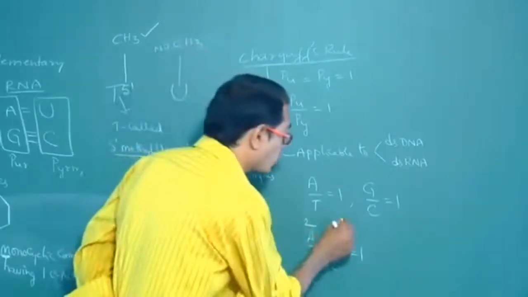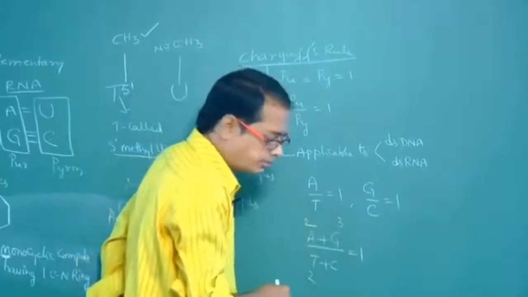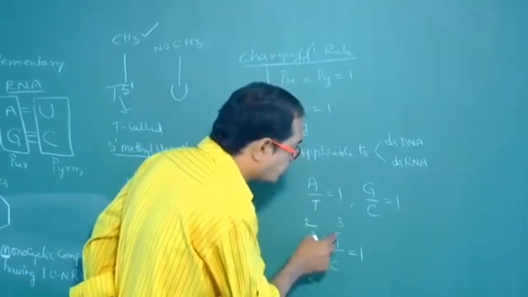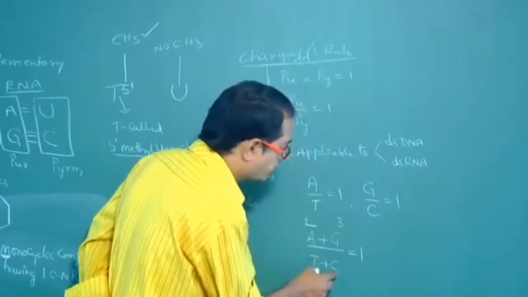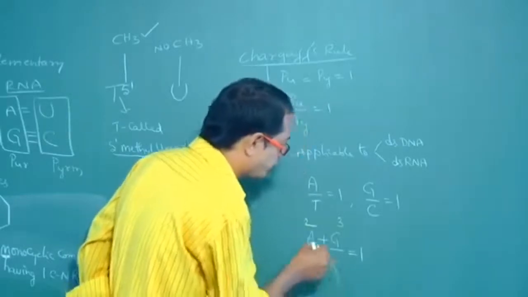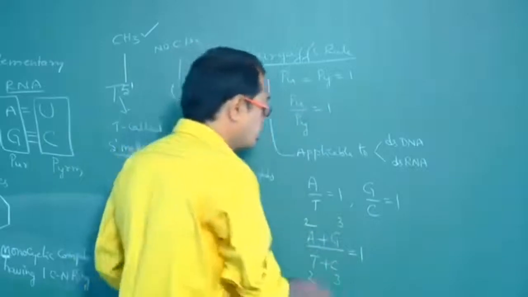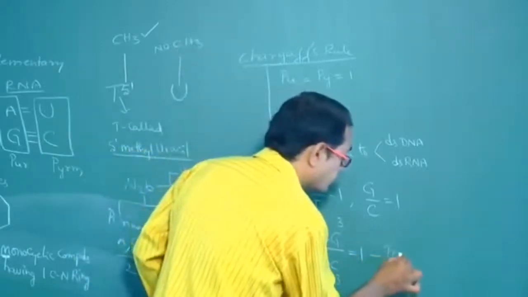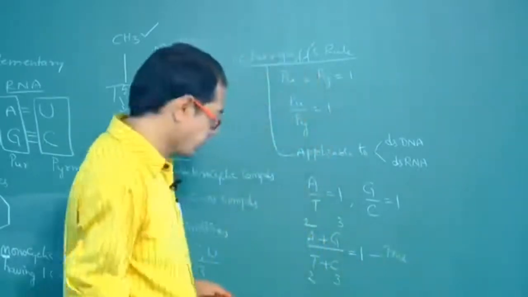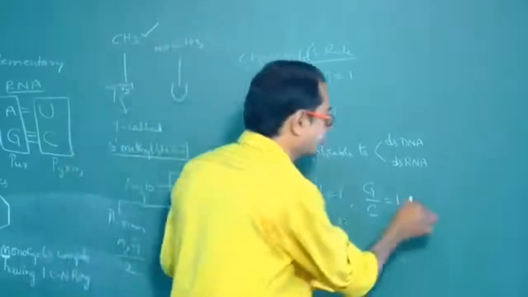Let us suppose the number of guanines is 3. So C is also 3. 2 plus 3, that is 5 by 5, that is equal to 1. So this is true.